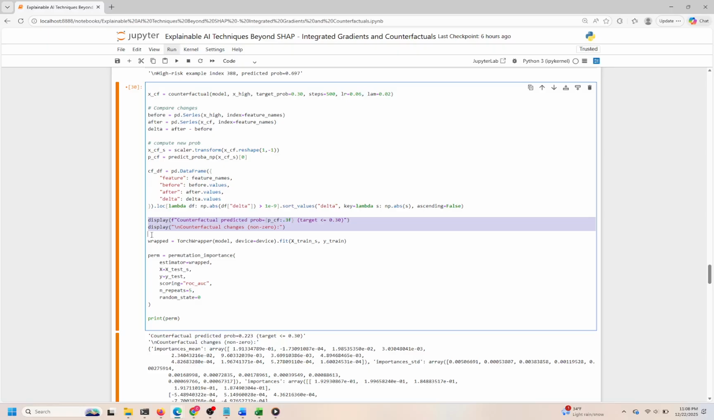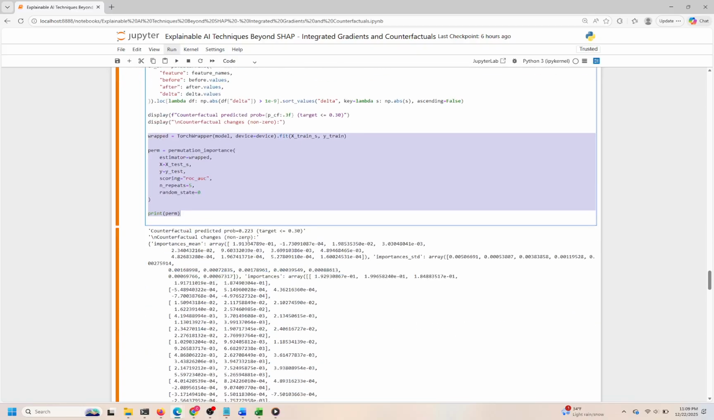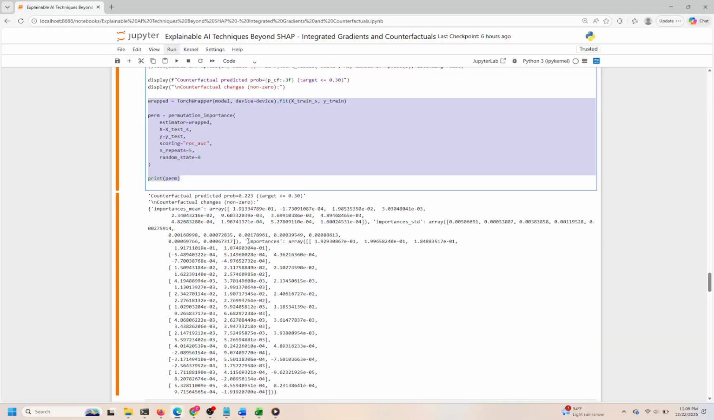To make these changes interpretable, we assemble a data frame, cfdf, that lists each feature alongside its original value, counterfactual value, and the delta. We filter out negligible changes to focus only on meaningful shifts and sort them by the absolute magnitude of change. Displaying this data frame lets us quickly identify which features were most influential in driving the prediction down to the target probability, providing actionable insights or hypotheses about feature importance in this specific context.